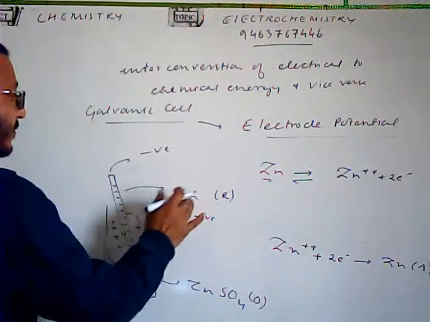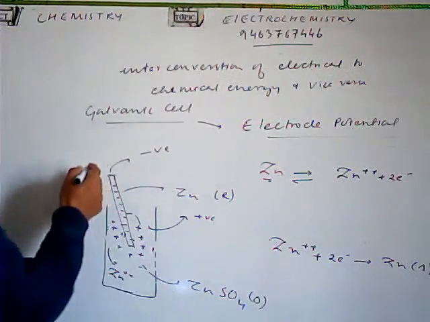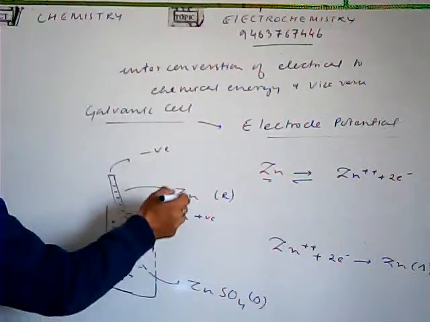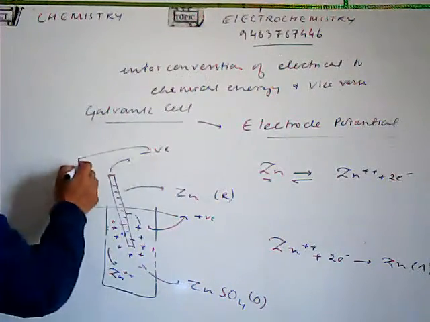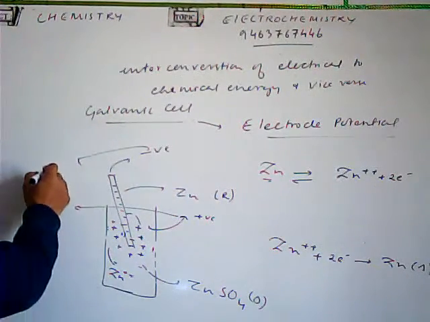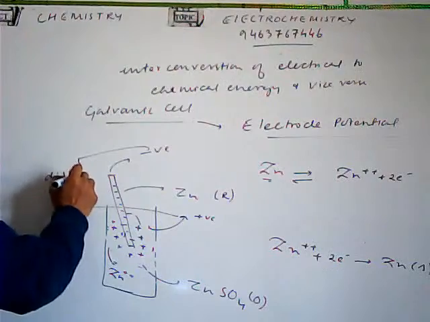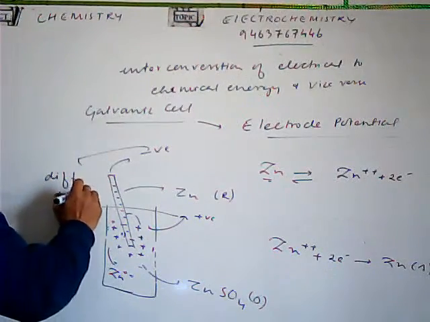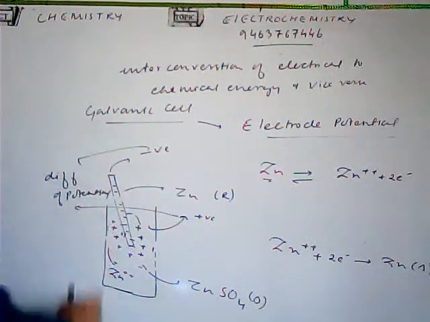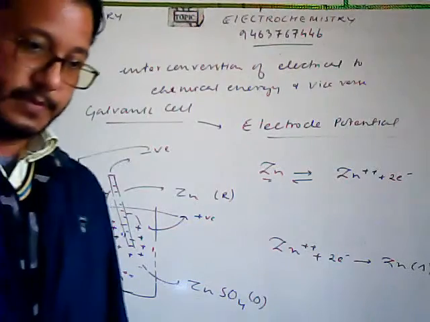A difference of potential is set up between this one and this one. I hope it is visible. A difference of potential sets up here.